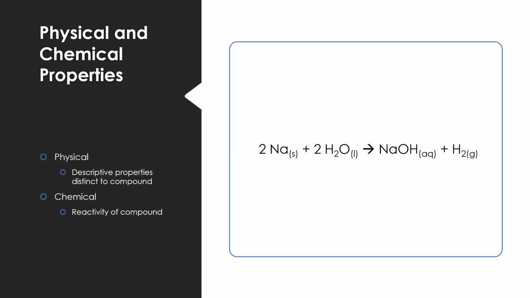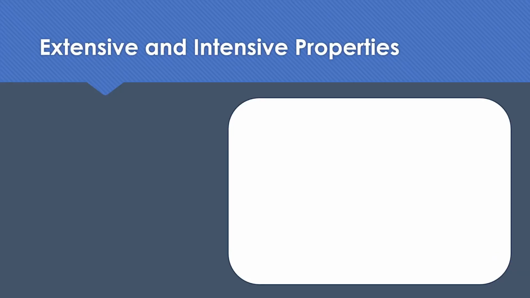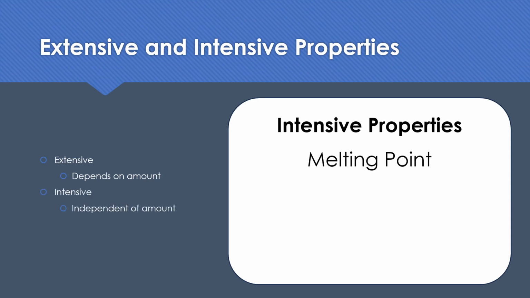We can also classify physical properties as extensive or intensive. The difference is an extensive property depends on the amount. So if I have 5 grams of stuff and I get 5 more grams, so now I have 10 grams of stuff, my extensive properties would change, but my intensive properties would not. And my PowerPoint seems to stop. There it is. So intensive properties are stuff like melting point, density, temperature.